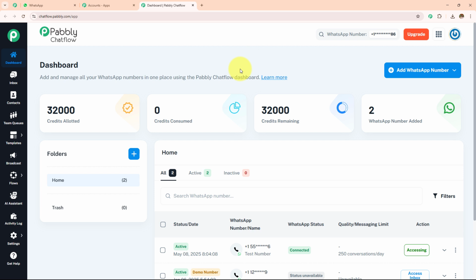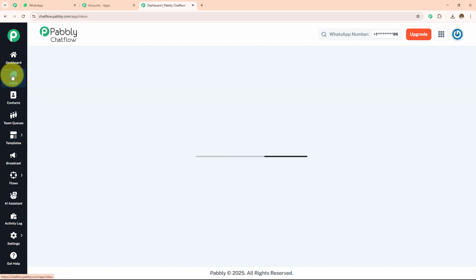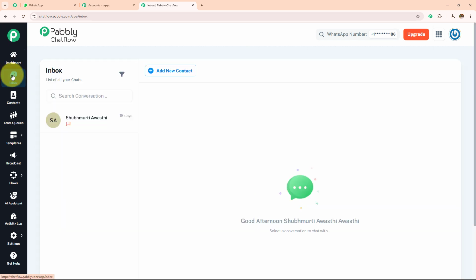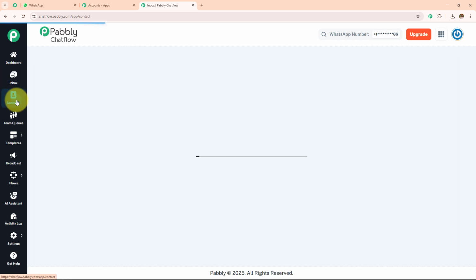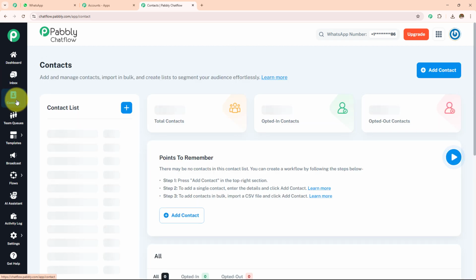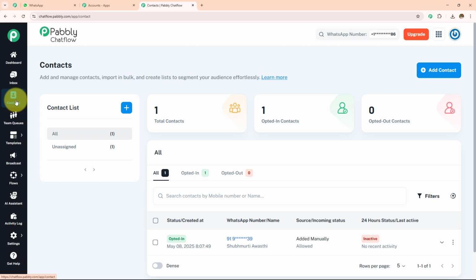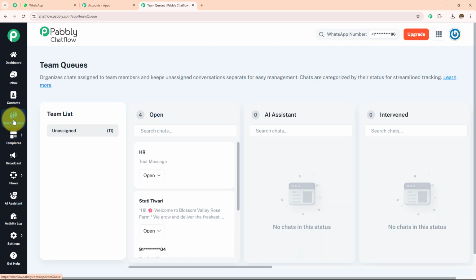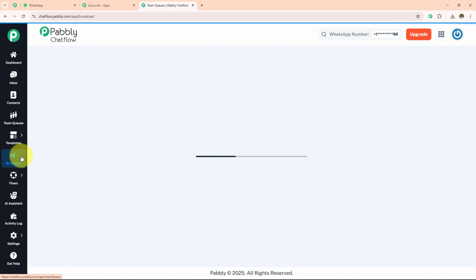On the left-hand side where I can see all these options, I have this option of Inbox, which is the central place to manage and reply to customer conversations. I have this Contacts, which manages your leads, customers, and their details. We have this Team Queues, which assign and manage incoming chats among team members. We have this Templates, which create and manage reusable message templates for campaigns.